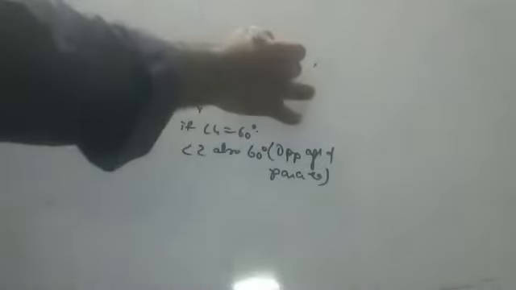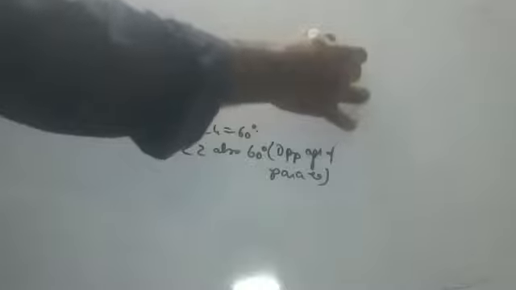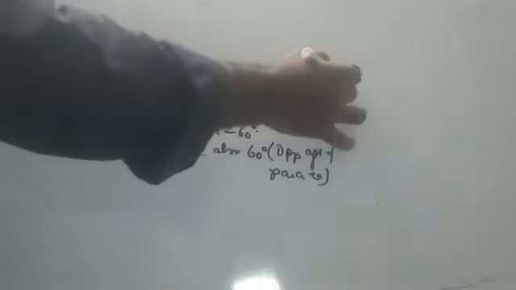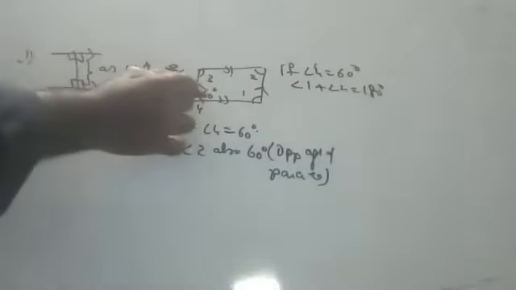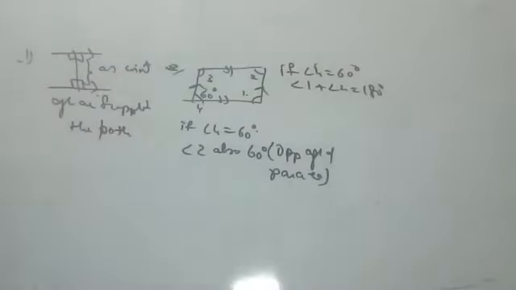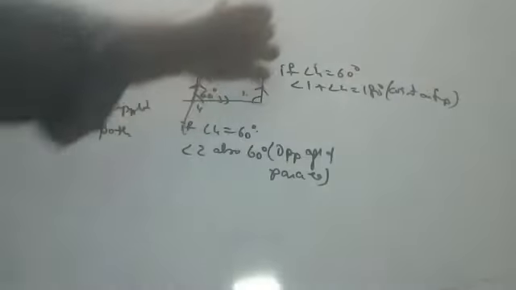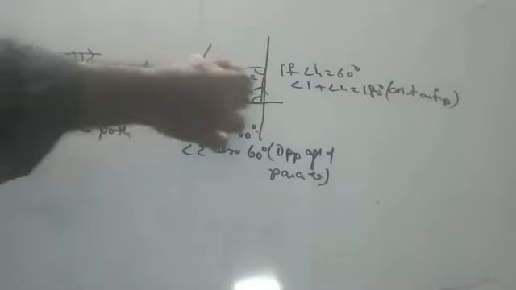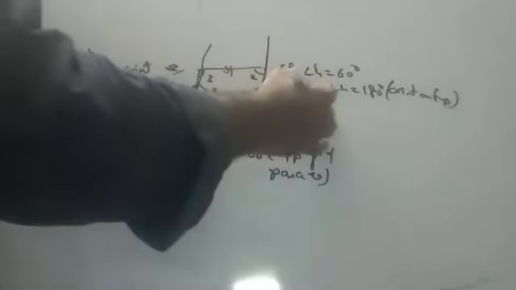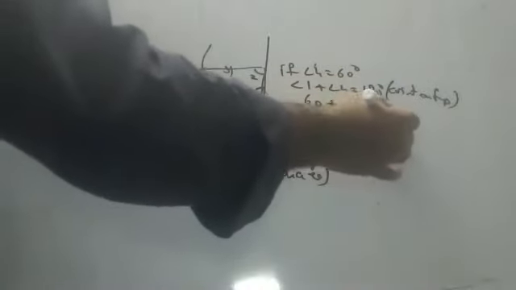Next, if angle 4 is 60, angle 1 plus angle 4 is equal to 180. Why? The adjacent angles of a parallelogram add up to 180. Co-interior angles are supplementary. If I draw this line, these become co-interior angles. So 60 plus angle 1 is equal to 180. Angle 1 is equal to 120 degrees.